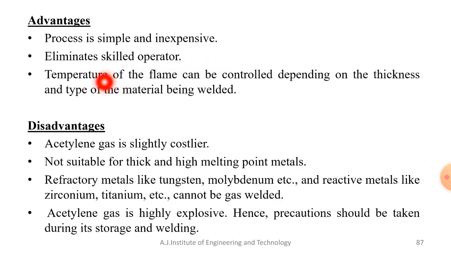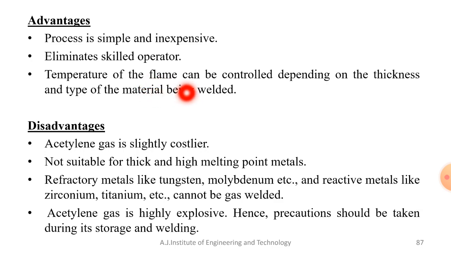The second one, it eliminates the skilled operator, so a skilled operator is not required. With the help of a welding torch anybody can weld, because the temperature of the flame can be controlled depending on the thickness and type of the material being welded. That is one of the important advantages of any gas welding. So you have control over the flame.